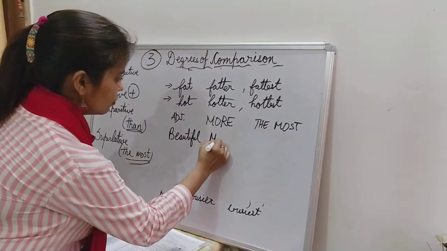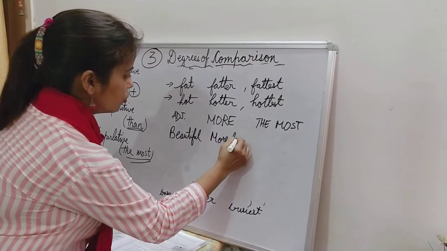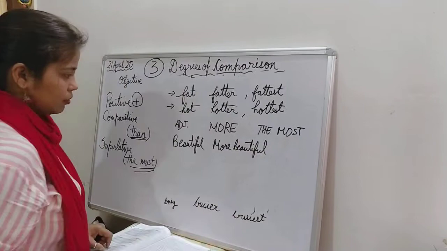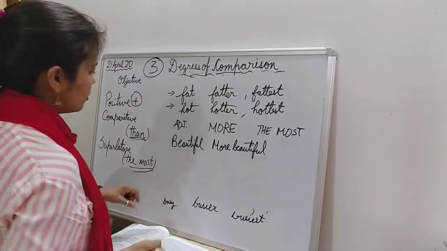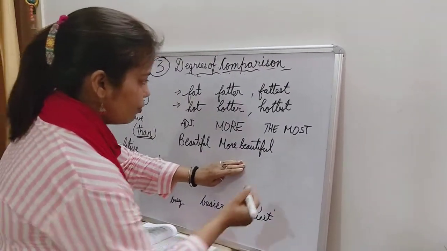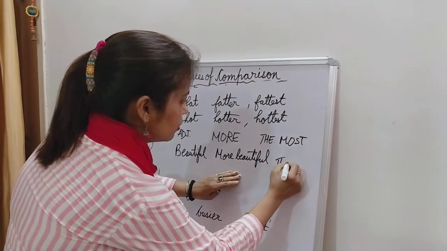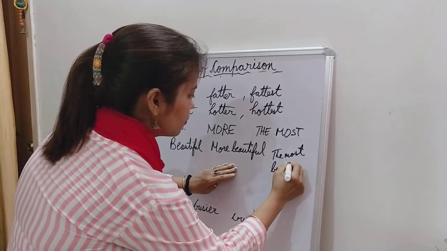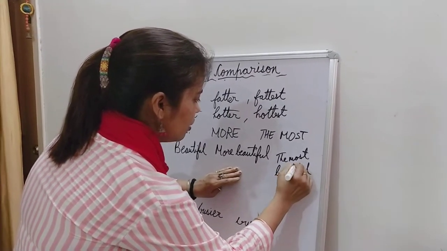Beautiful, more beautiful. We don't say beautifuler. That is why I have taken this example. Beautiful, more beautiful, and the most beautiful. Clear?